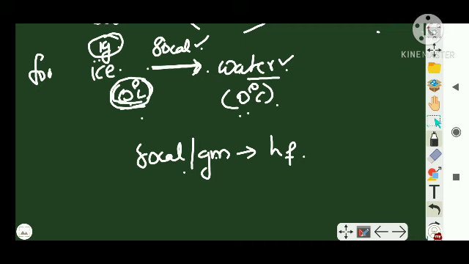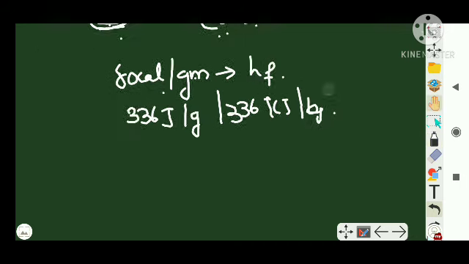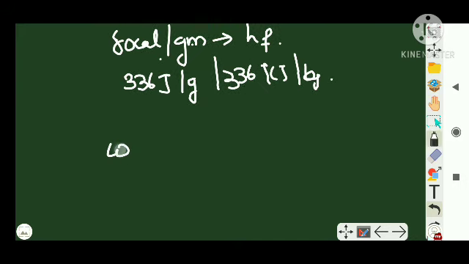Clear? Now in joules, the SI unit, it is 336 joules per gram, or 336 kilojoules per kilogram. I just converted it.